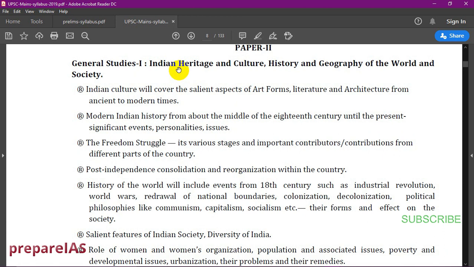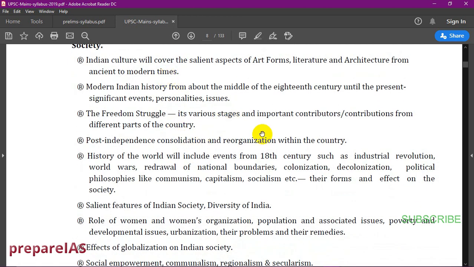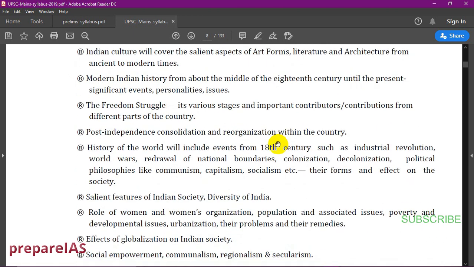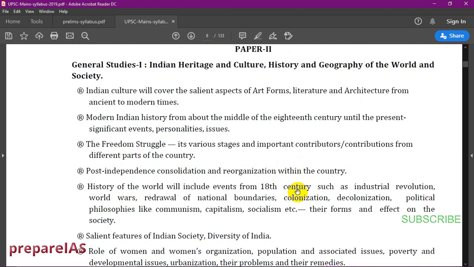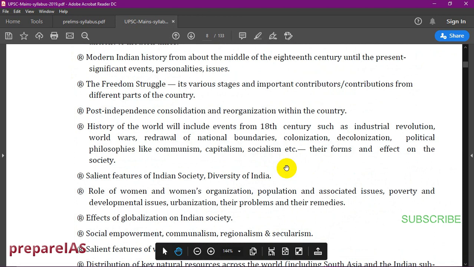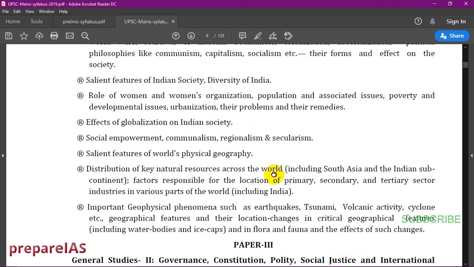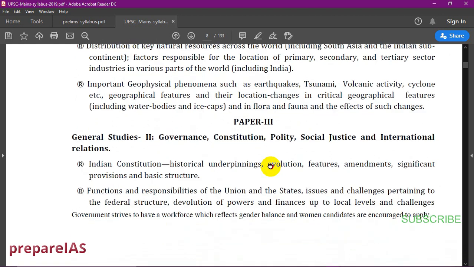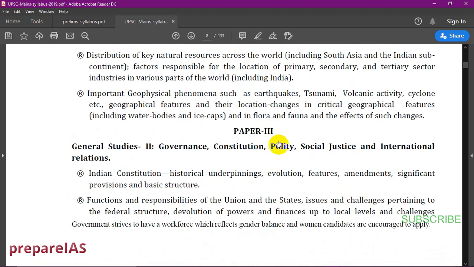This is the main heading: Indian heritage and culture, history and geography of the world. And these are the subheadings. These are the minute parts of that syllabus. So I have a technique for this. I'll tell you later. I'll just show you the syllabus on the overview, and I have a technique for how to relate this syllabus with current affairs and with whatever you study. So I'll tell you that technique also. It will be very useful actually.